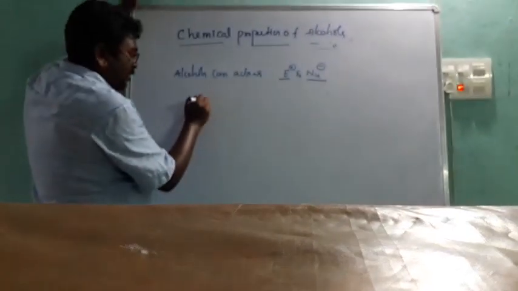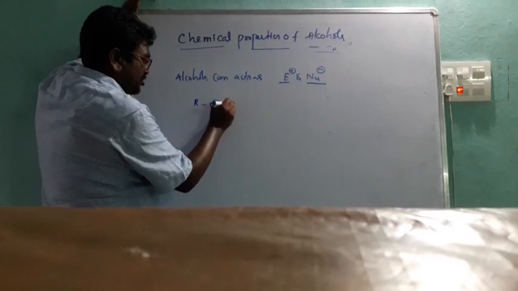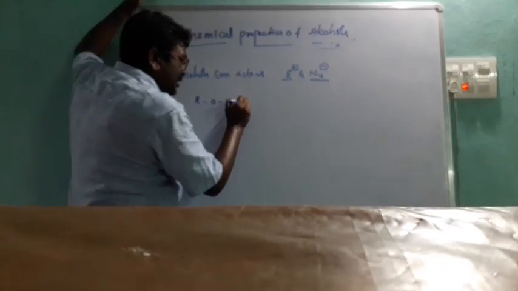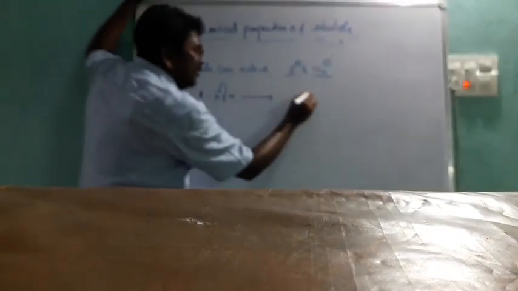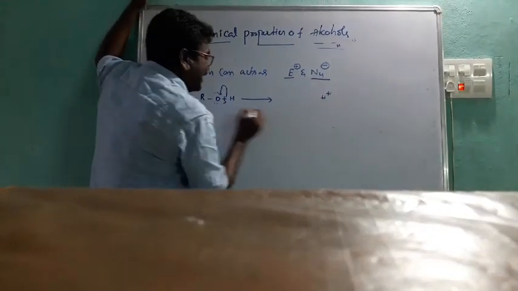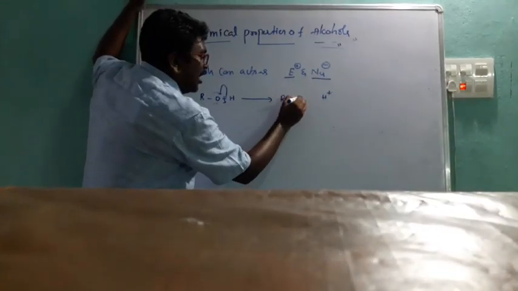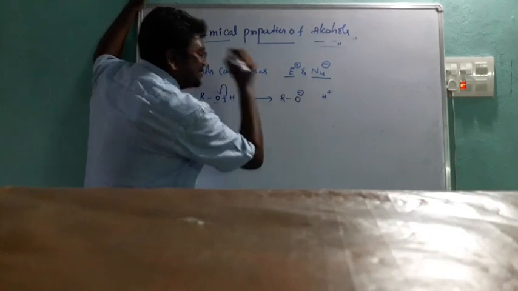Listen carefully. Suppose it is ROH. See here, cleavage between oxygen and hydrogen: these two electrons are gained by oxygen. Already it contains two electrons, and again these two electrons are gained by it. Hydrogen is eliminated as H plus, and the remaining species is RO minus.